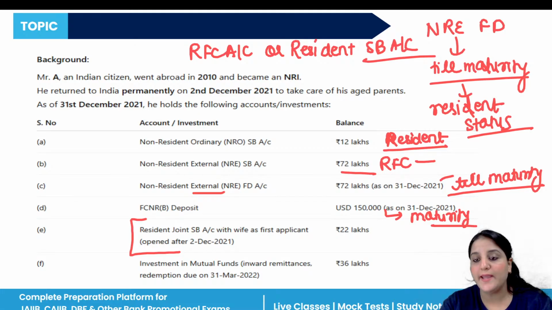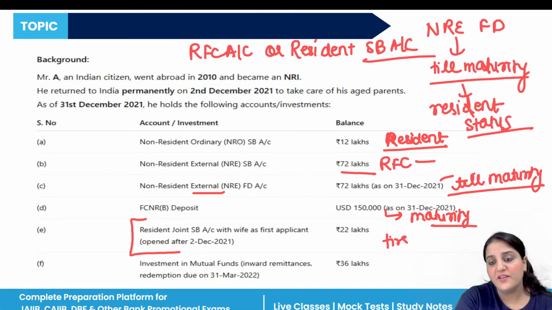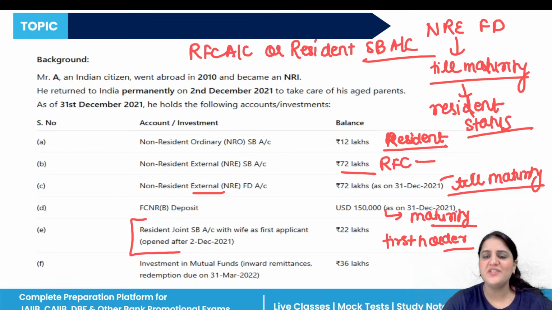It may continue as it is with the wife as the first holder. If Mr. A wants, he may change the mode of holding to make himself the first holder. No redesignation is needed in that case because the account is already a resident account.